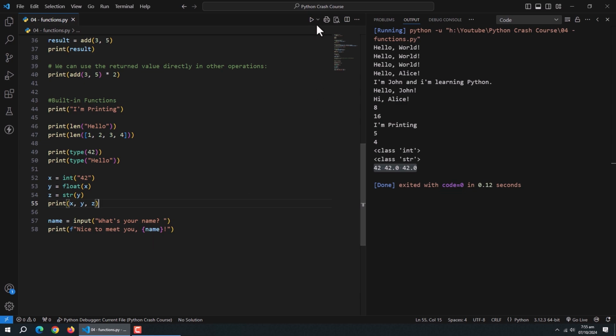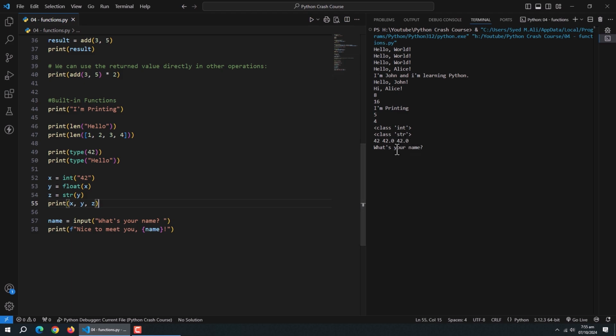Now we need to run it in the terminal. So, run it in the dedicated terminal. Now the program is waiting for user input. So enter the name and press enter. It printed the username we entered. These are just basic built-in methods. There are tons of methods which you'll learn in your Python journey.